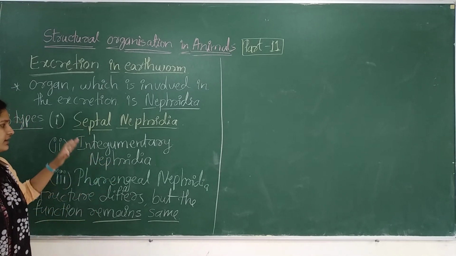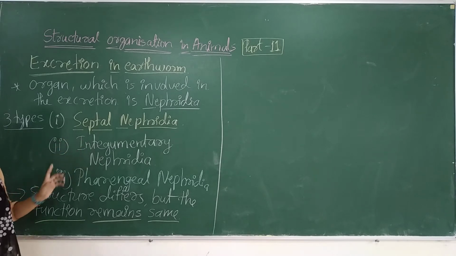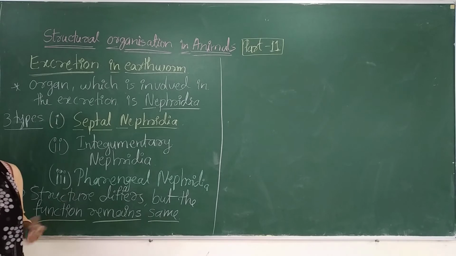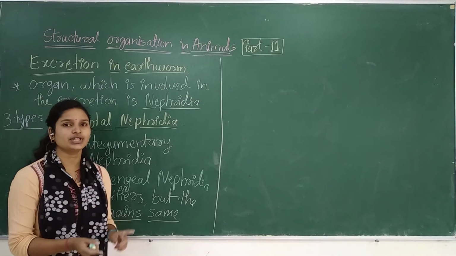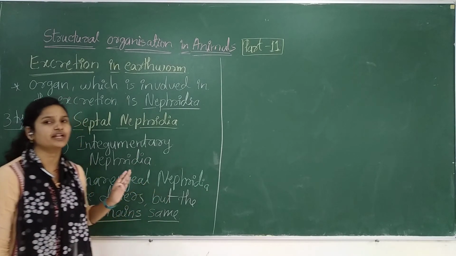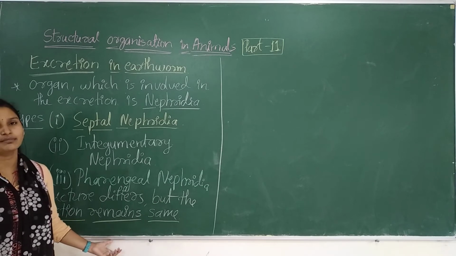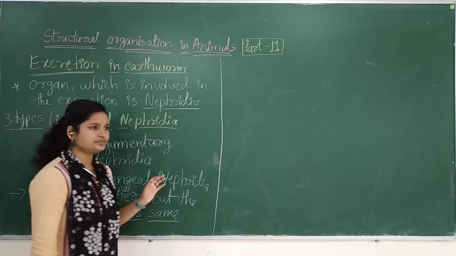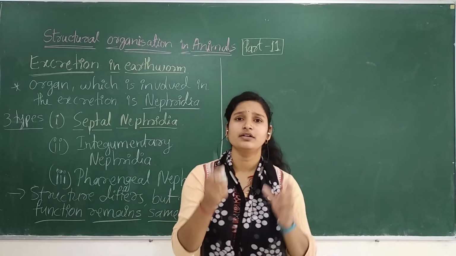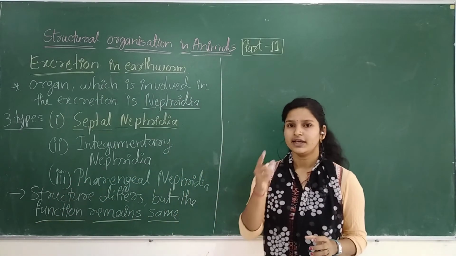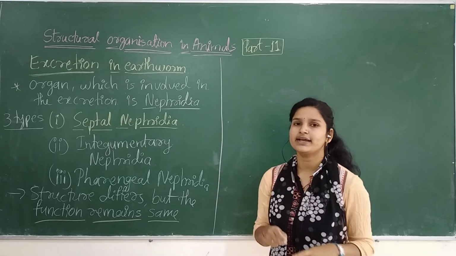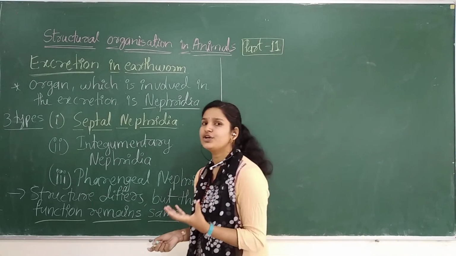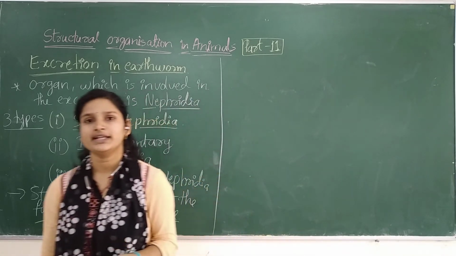So here there are three types: septal, integumentary and pharyngeal. The structure may differ, but the function of these three types of nephridia remains the same, that is excretion. In the nephridia there is a tube-like connection that is mainly helpful for the collection of all the excretory product.